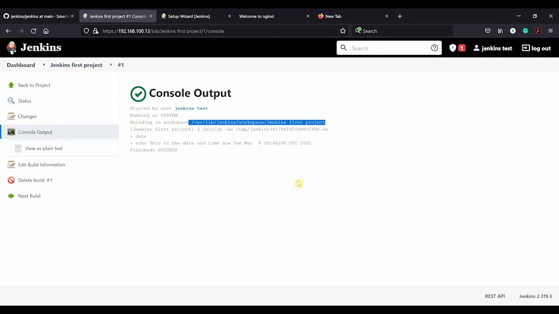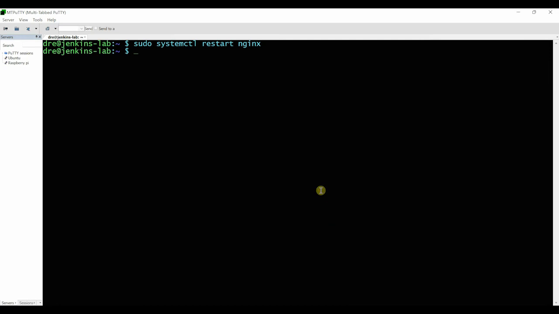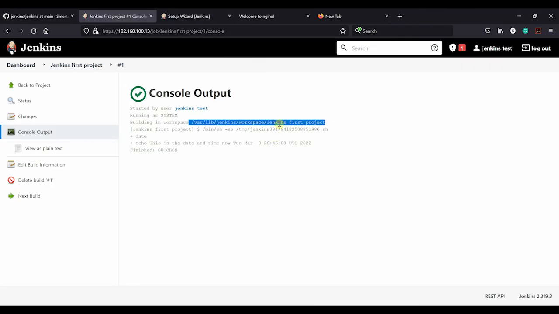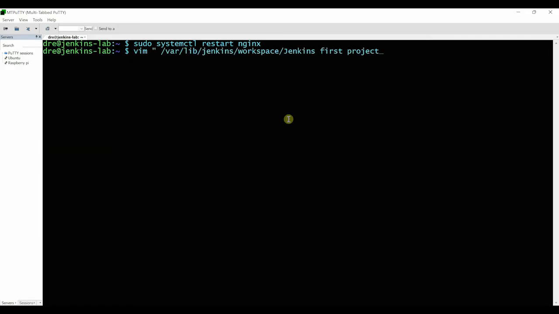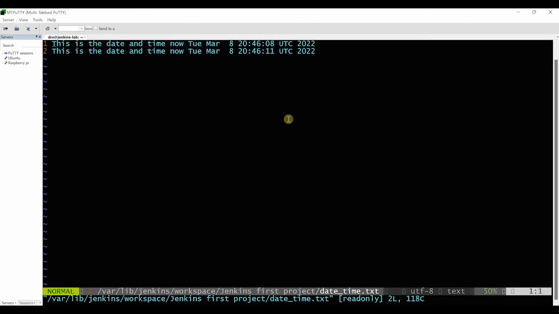So if we head back over to the command line, and we'll actually just go, we'll just vim. If you use quote, paste it in. Did I not copy that? Let me go back. Copy. Go back over. Again, try that again. Need to delete that space. First project. What was the name of the file? Date and time. And there we have it.